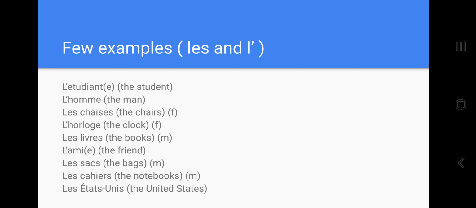Okay, l'homme, the man, les chaises, the chairs, which are feminine, l'horloge, the clock, les livres, the books, l'ami, the friend, l'amie with an e will be the girlfriend, les sacs, the bags, les cahiers, the notebooks, and we have a one plural country, les États-Unis, the United States.